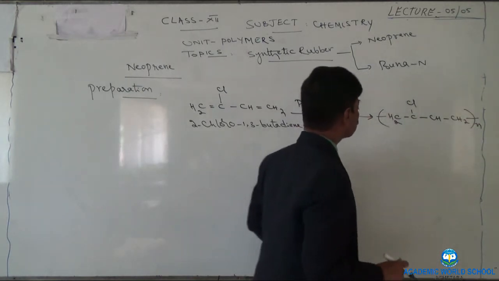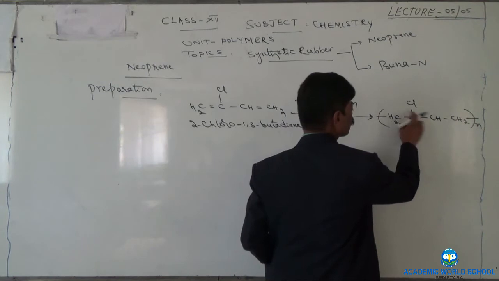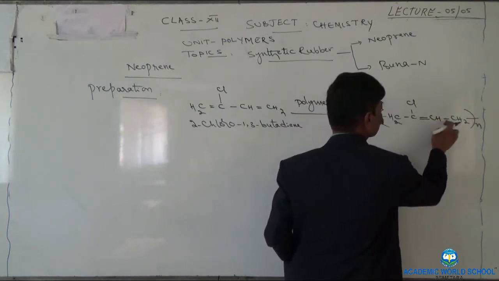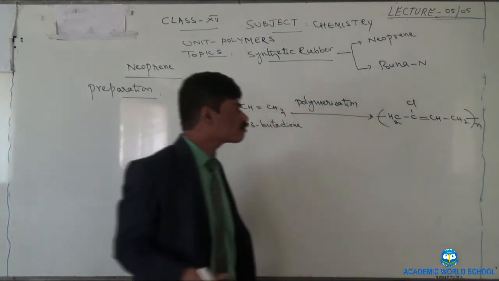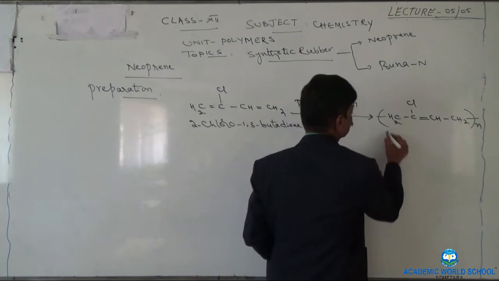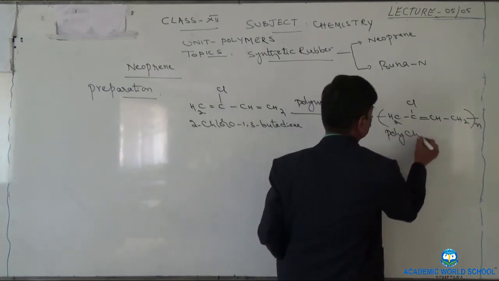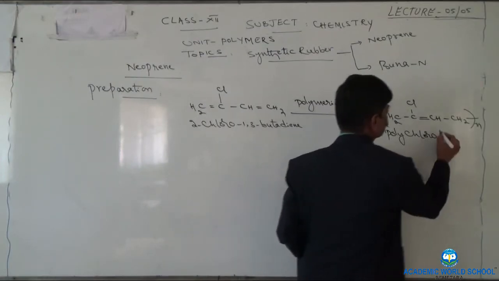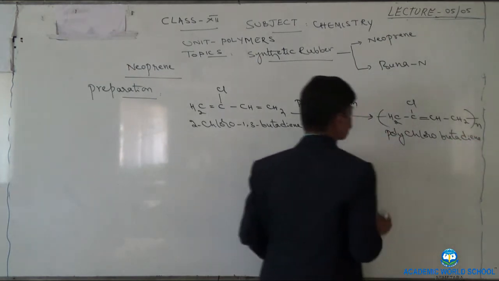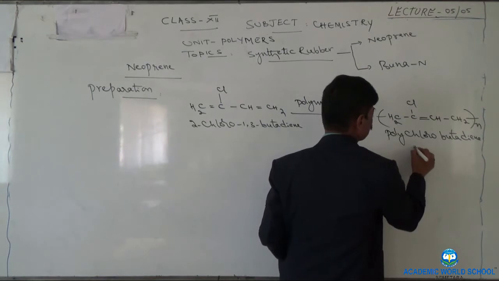Now let us see tetravalence: 2, 3, 4, 1, 2, 3. Means one more bond is required, so I put here 2, 3, 4. Yeah, that's all. This is polychlorobutadiene, and it is nothing but neoprene.